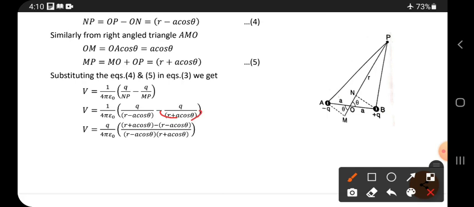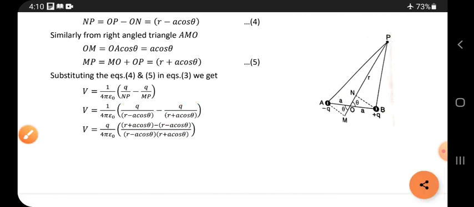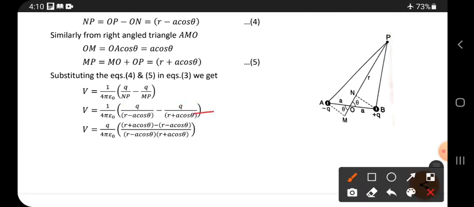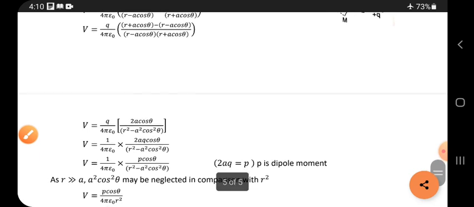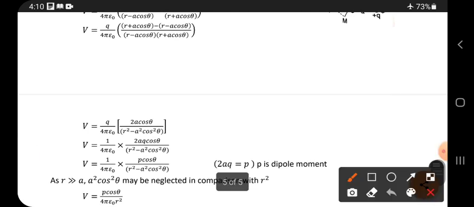Whatever value is present in one bracket, simply write it on this side, and the value in the other bracket, write it on this side, and later these two values are multiplied and written downside, okay. See here, this is written this side, and this is written this side, and again these two are multiplied downside. That is simple simplification. Now Q by 4 pi epsilon is as it is.